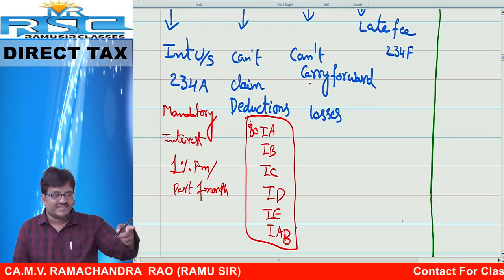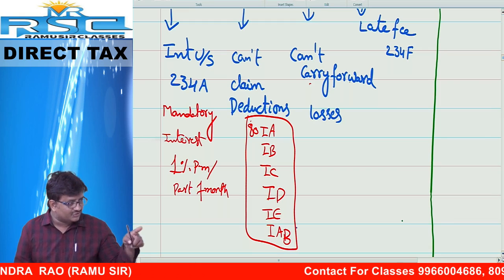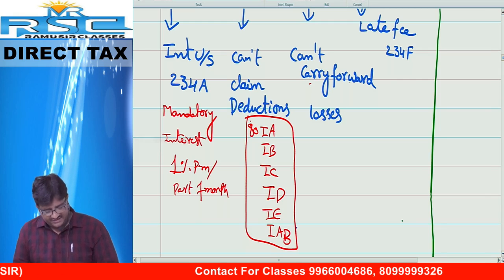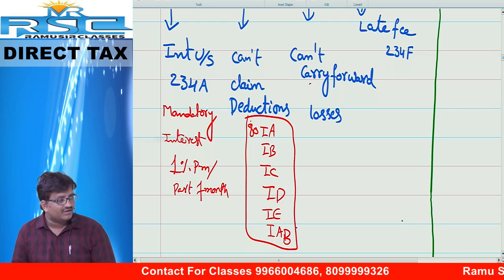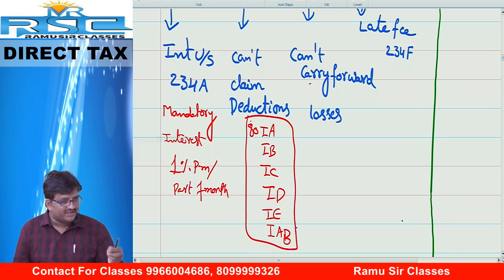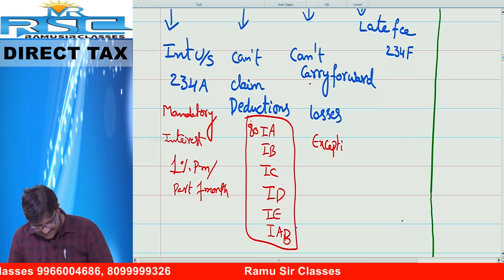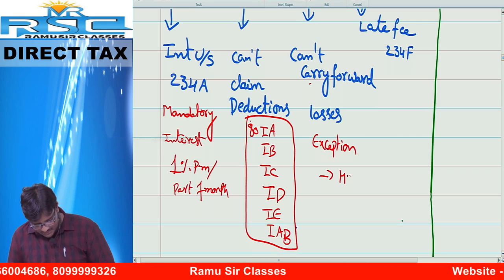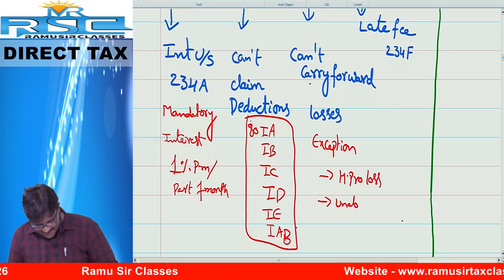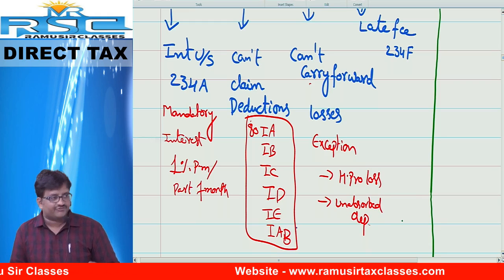Already in the set off and carry forward chapter, I told you, filing of return is mandatory. Correct? If anybody files that return late, you cannot carry forward losses. No doubt, two exceptions I told you. Number one, house property. Number two, unabsorbed depreciation. Come and tell me, what is the first exception? House property loss. Second one is unabsorbed depreciation. Chalo, this is the topic. Cannot carry forward of losses.